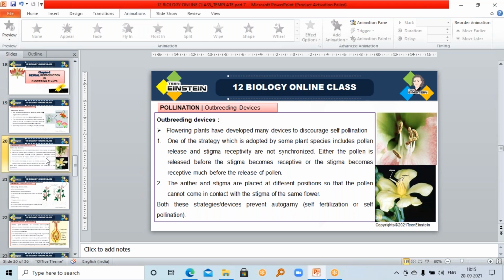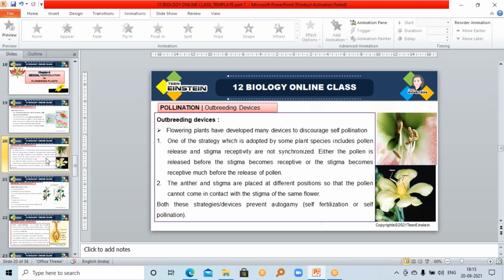For genetic diversity, for the fitness, to increase the heterozygosity and to reduce the homozygosity. Plants are developing several methods or mechanisms to discourage self-pollination and to encourage cross-pollination. So among that, we are going to discuss the outbreeding devices one by one.